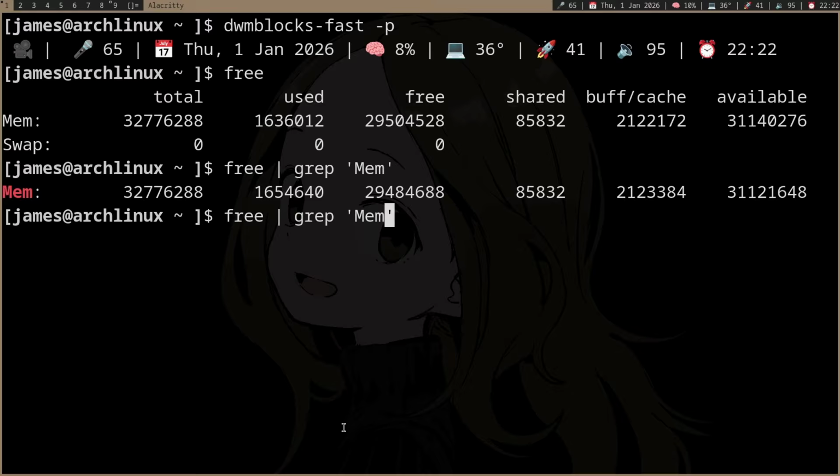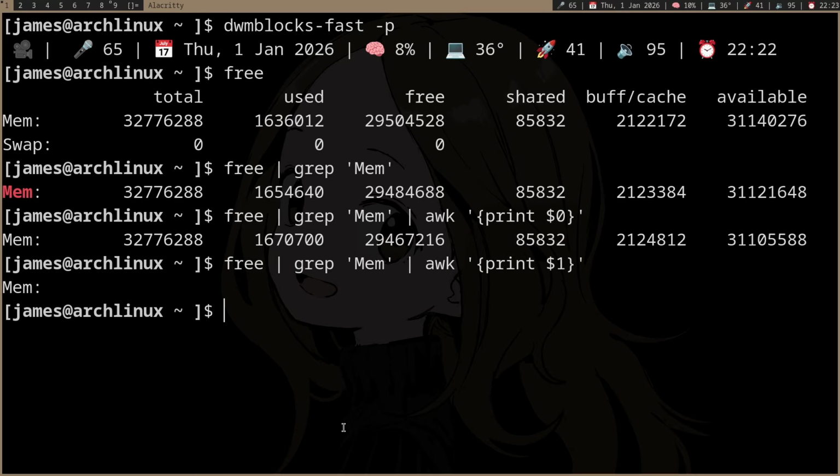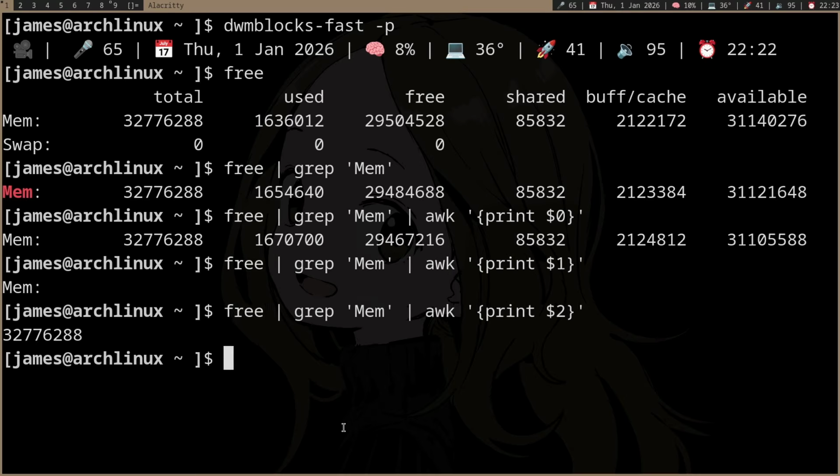And then since we're dealing with columns here, we can actually use awk. So if you know some awk, print $0 will print the whole line, $1 column 1, $2 column 2. So we can do used divided by total. So column 3 divided by column 2.